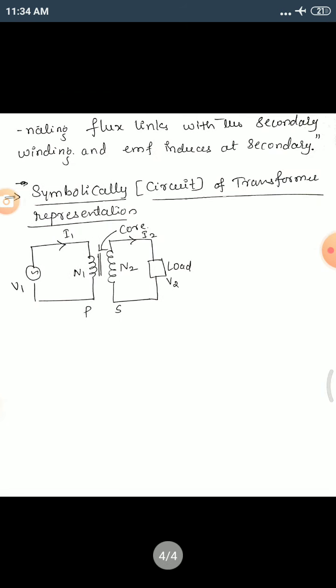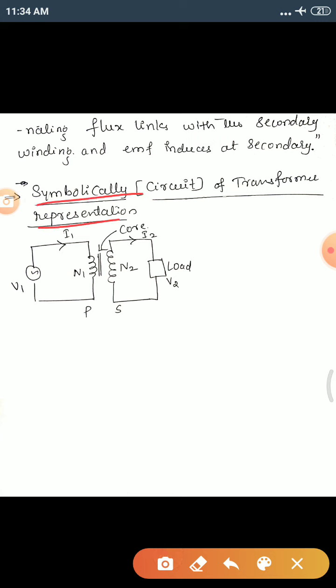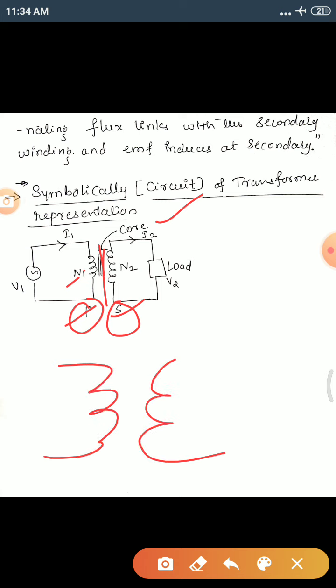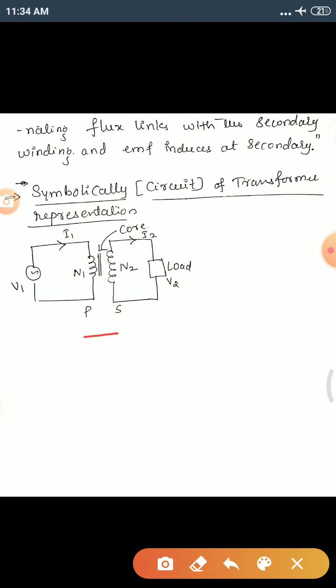Next, represent this symbolically, as an electrical circuit. This is your voltage source, this is your N1 and this is your N2. This is the primary side and this is the secondary side. What we have shown in between is called the core. Representation is very important. If you draw like this, there is no meaning, so you must mention a double line in between those two, which we have shown here.